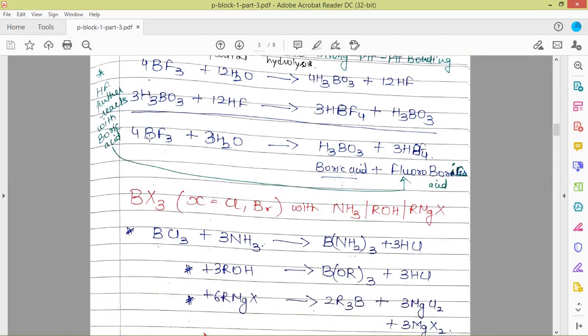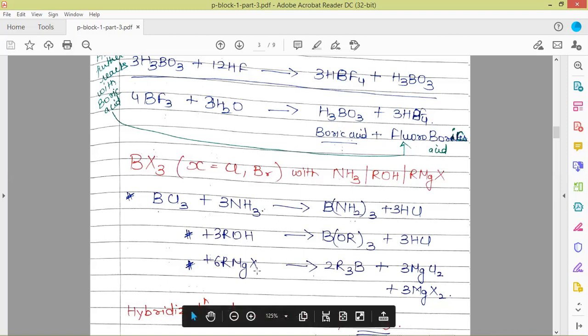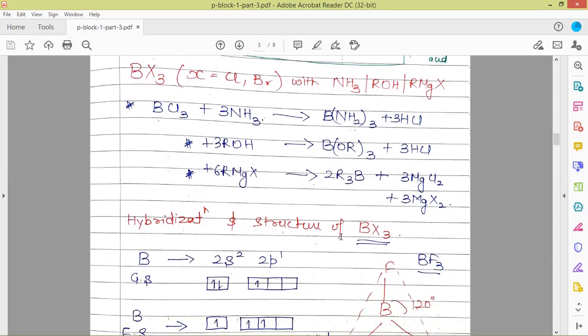Yes, the trifluoride of boron undergoes hydrolysis, which is called partial hydrolysis, to give boric acid and fluoroboric acid. Further, we have reactions of BX3, where X is chlorine or bromine. They can react with ammonia, alcohol, and RMgX. The corresponding acids will be released and we'll get boron triamide, and these are the compounds which we'll get.